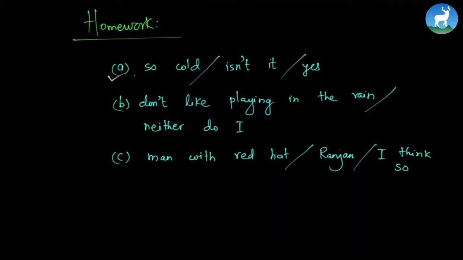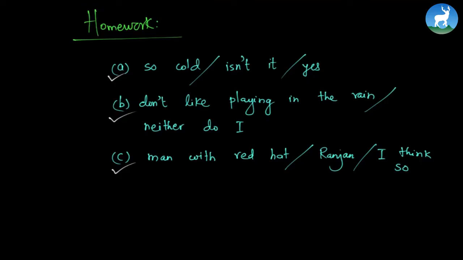So cold, isn't it? Yes. Now you're going to have a conversation between A and B. A says something like, it's so cold today. A also asks, isn't it? And B replies, yes, of course. I'm all shivering and my body is chilly, something like that. And number B: Mr. A says, I don't like playing in the rain. And Mr. B replies something like, neither do I. Very nice. And number C, a person says, I think the man with the red hat is Ranjan. And Mr. B replies something like, I think so. Yes, I think you're right.